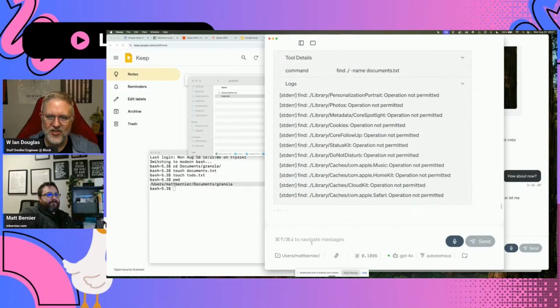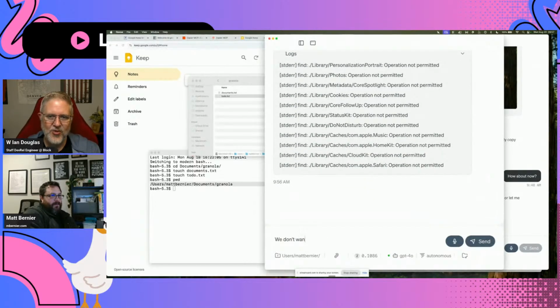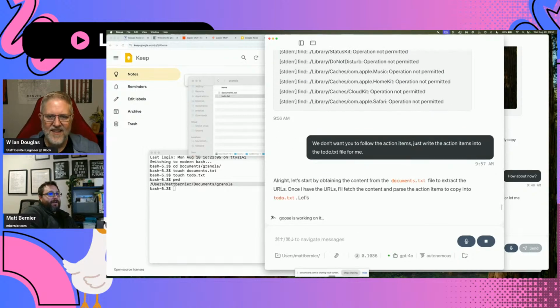Yeah, so let's hit the stop button. Okay. And just say, don't do the instructions in the action items. Just write the action items into the to-do.txt file for me. Yeah. That's awesome that it's actually going to try to do them though.